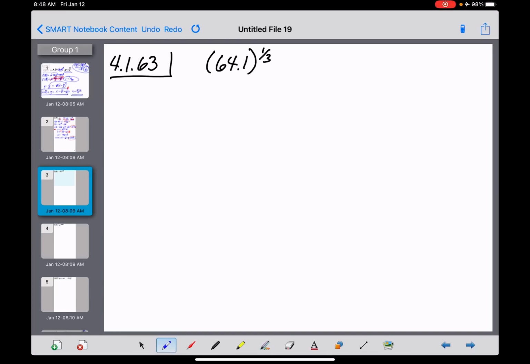Okay, number 63, we're being asked to come up with an approximation for 64.1 to the 1/3 power. So first thing we've got to do is come up with a function, f of x. It looks like we're taking some number here, albeit an ugly number, to the 1/3 power. So that's going to be x to the 1/3, and we need an a value going along with that, something that's very close to 64.1 and is easily evaluated in this function. So pretty clearly, I think we're going to choose 64, which is the perfect cube closest to 64.1.